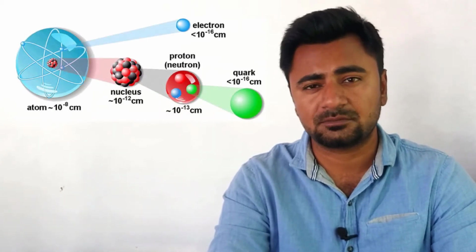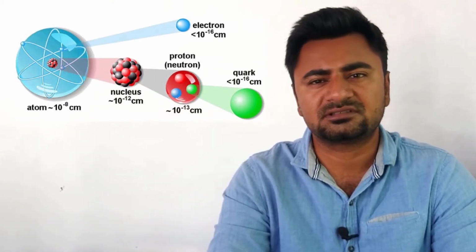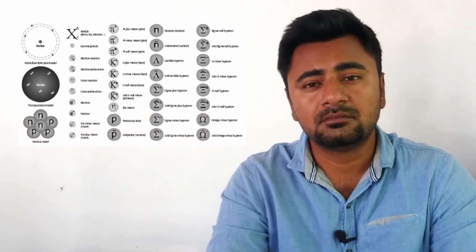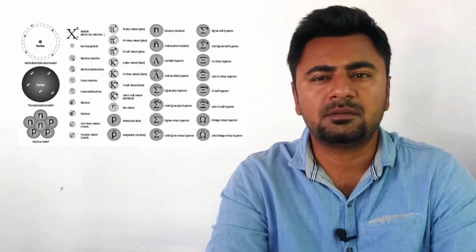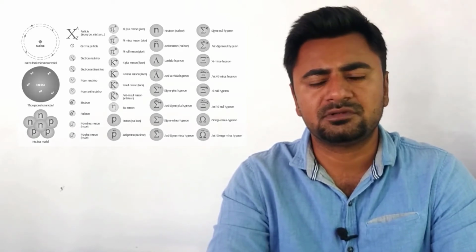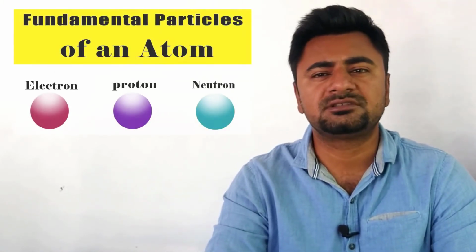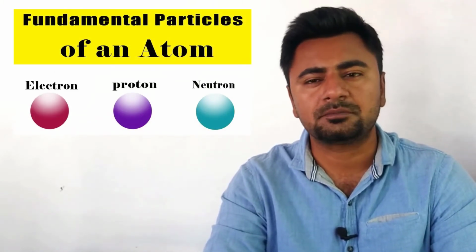An atom is further divisible into subatomic particles. More than 100 subatomic particles are thought to exist in an atom. A few subatomic particles are electron, positron, neutron, hyperon, neutrino, antineutrino, etc. Whereas electrons, protons, and neutrons are called the fundamental particles of an atom.